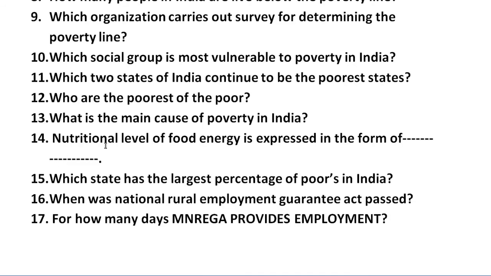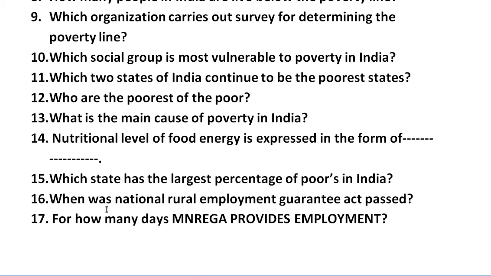Question 14 is here: the nutritional level of food energy is expressed in the form of dash. You have to mention what the correct word under this dash is, which is related to the nutritional level. Next, question 15: which state has the largest percentage of poor in India? You have to mention the state where we find more poverty.